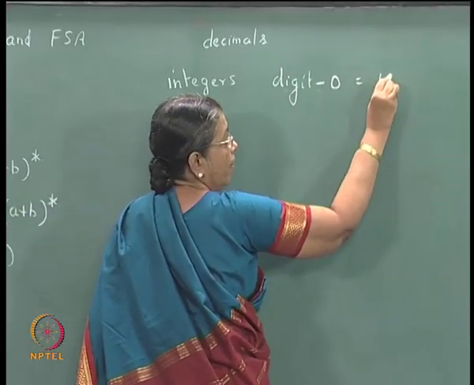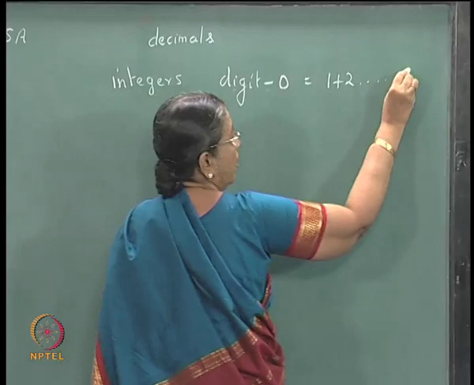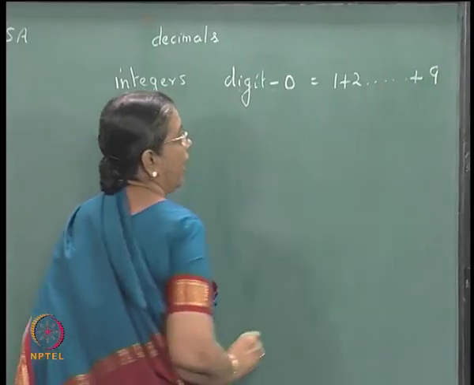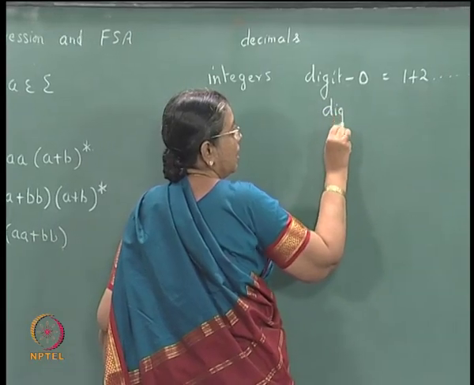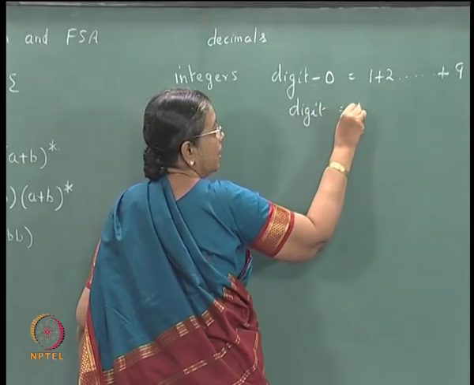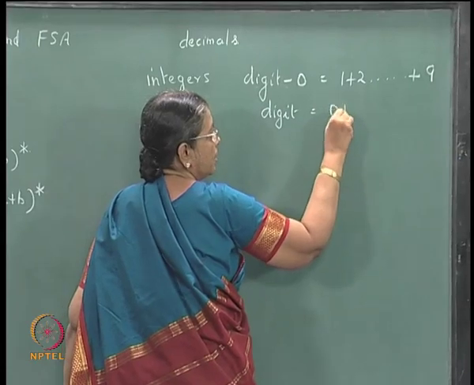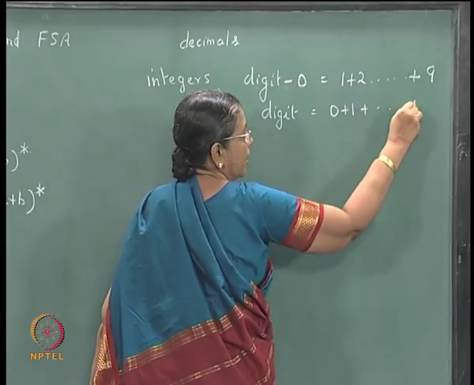This is 1 plus 2 plus 9, and digit is 0 plus 1 plus 9.